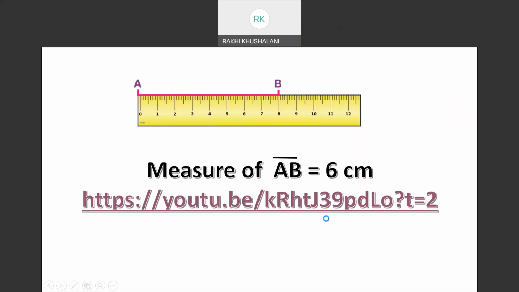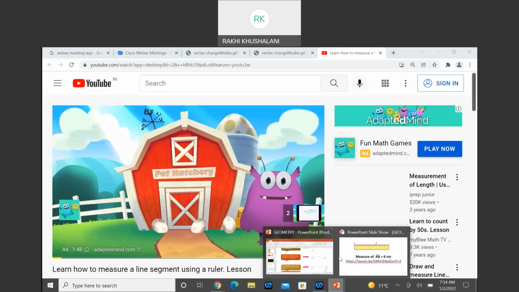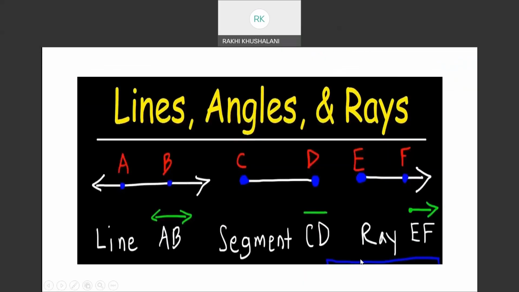E, F. Okay, is a ray. E is the starting point. F can be any point towards the ray. And I have picked up EF. And when you write ray EF, you show the ray in a smaller version above EF, with a single arrow towards F, over F, because the ray is extending in that direction.